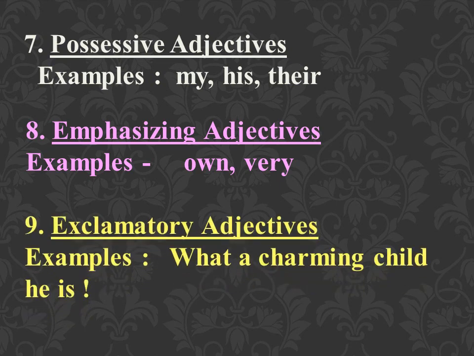The last type is exclamatory adjectives, which are used to point out some exaggeration. We usually use what. What a charming child he is. What an idea. So they are all exclamatory adjectives.